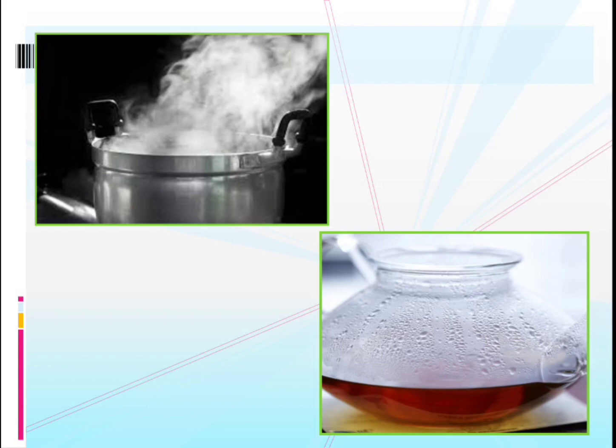The air around us contains a lot of water vapor. As the air comes in contact with cold objects, the water vapor in the air changes into water. That is called condensation. That happens in the atmosphere. Here in the picture is an example of condensation.